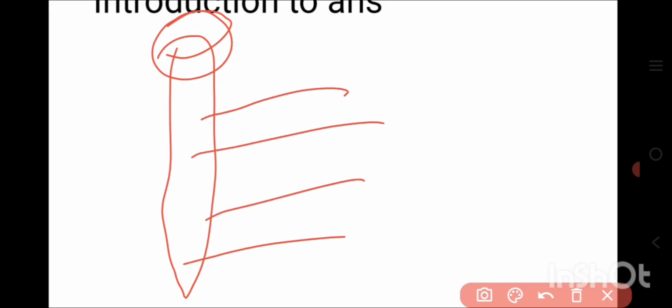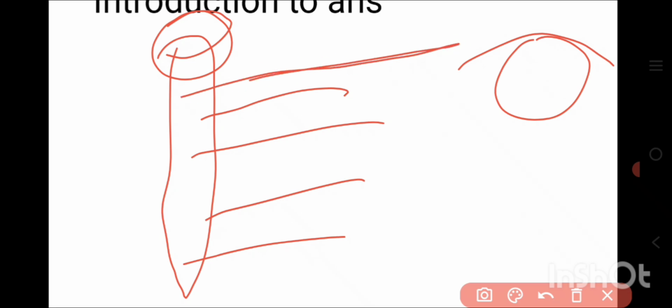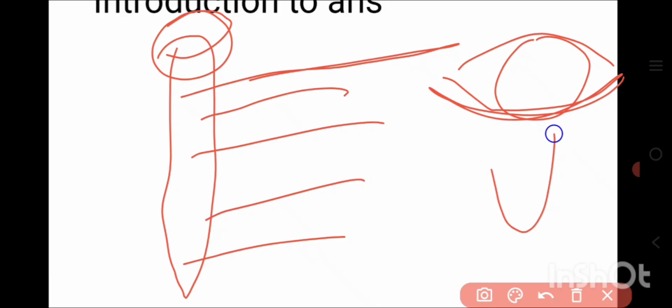In the case of the somatic nervous system, how are these nerves arranged? These nerves originate at the CNS and end at the effector organ. In the somatic nervous system, they end at the skeletal muscles. In the autonomous nervous system, they end at various visceral organs, right? So it starts at the CNS and ends at the effector organs.